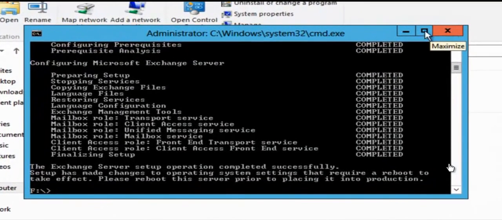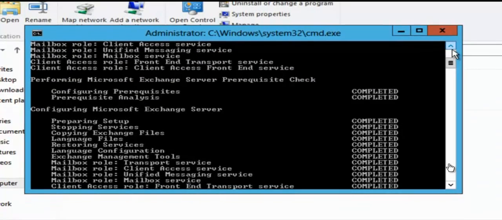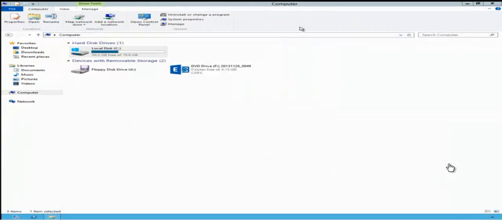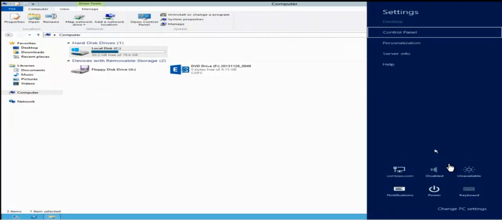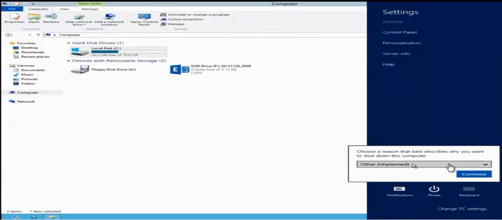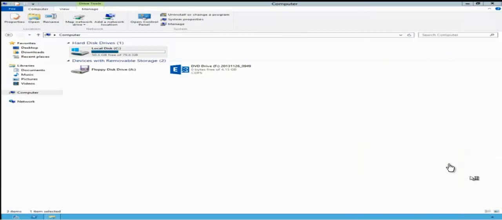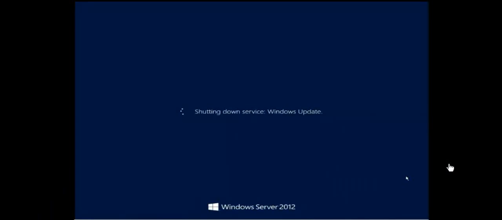Okay, you can see every step of the Exchange Server installation: preparing setup, stopping services, copying Exchange files. You can see the mail transport role was installed, the client access role was installed. Okay, everything looks good. Okay, we restart the server. I stop recording and I will return later.